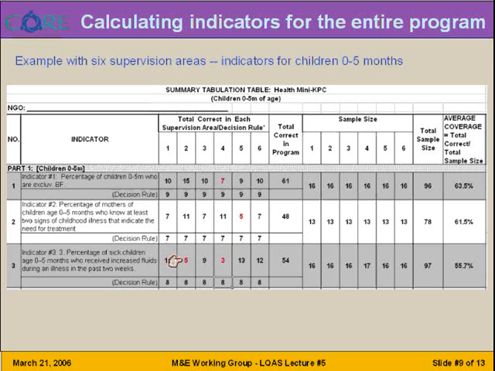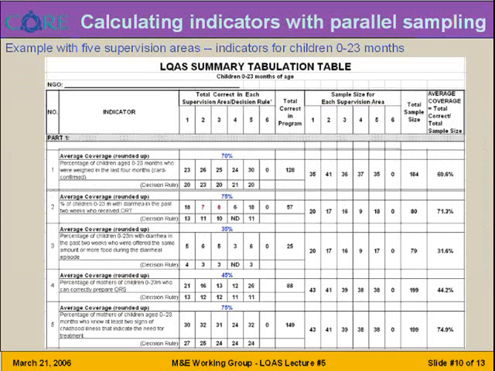Let's take a look at another example with a few more indicators. This is an interesting summary table that was also shown in the previous lecture when we were showing how to calculate coverage estimates for the entire program area.